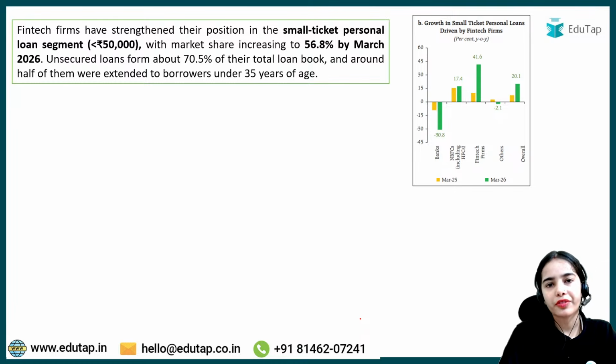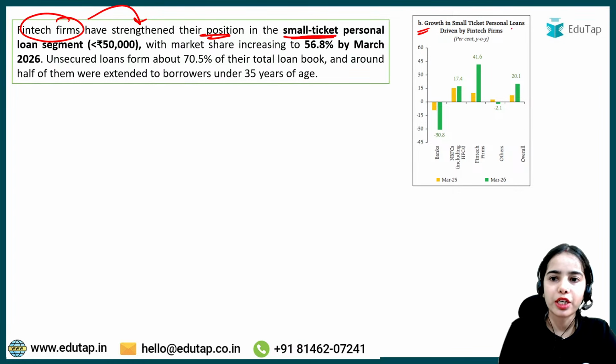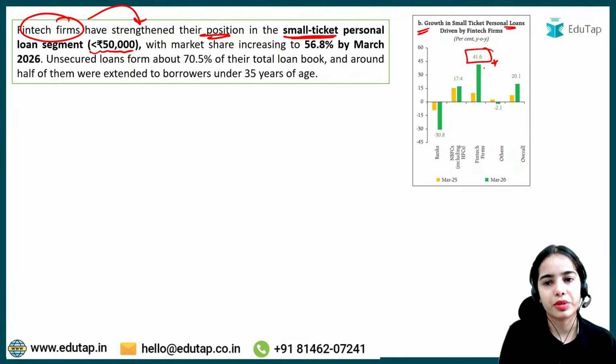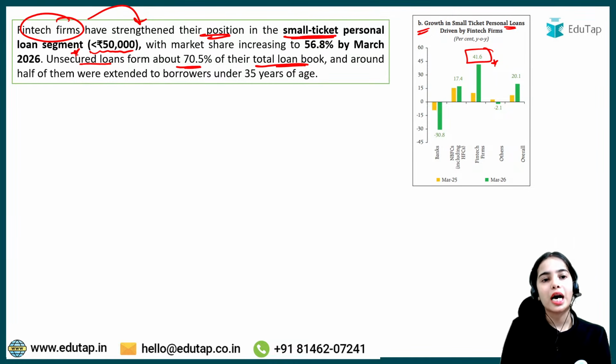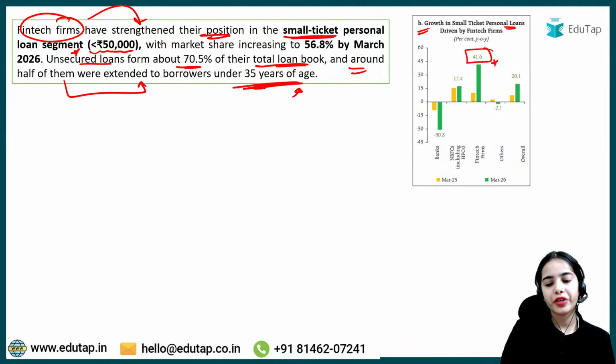Now, the last point that we have to discuss from this chapter is that fintech firms have strengthened their position in the small ticket personal loan segment. Here you can see the growth in small ticket personal loans, that is of less than 50,000 rupees, driven by fintech firms. The highest growth is of fintech firms, that is 41.6%. Unsecured loans form about 70.5% of their total loan book. So there are chances of default and problems, because unsecured loans are the majority of their total loan book in the small ticket loans segment, and around half of them were extended to borrowers under 35 years of age. So this is about fintech firms.